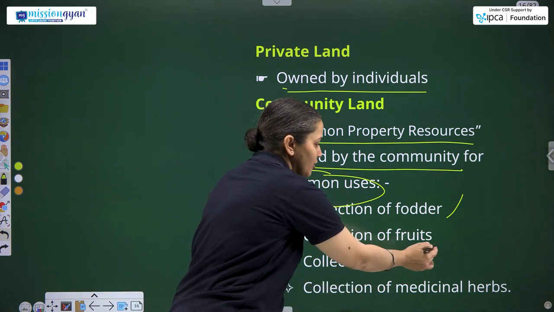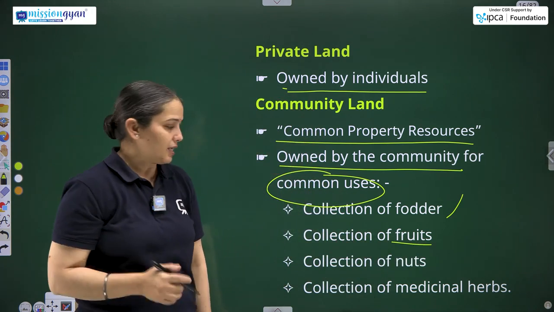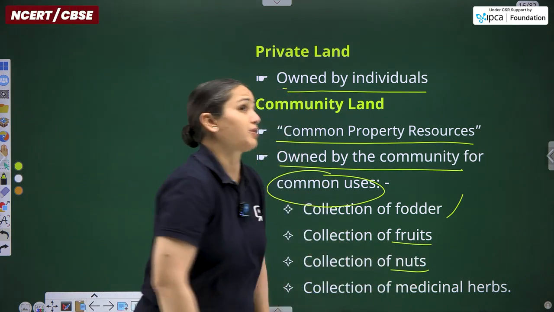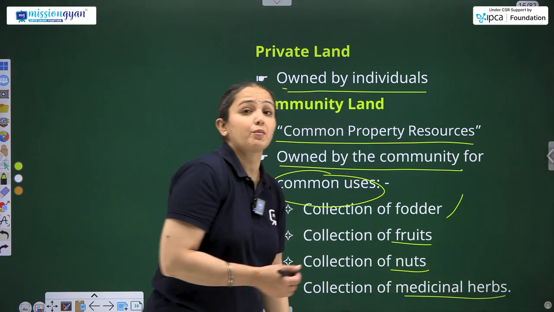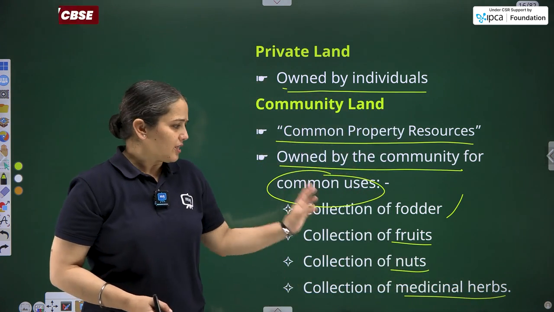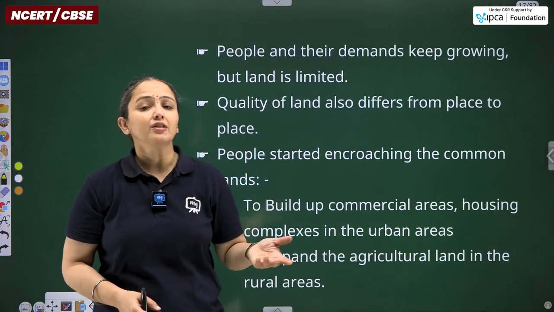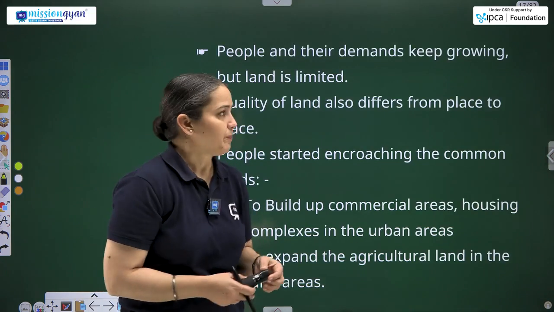Collection of fruits can be done on a community land. Collection of nuts can be done on the community land. Collection of medicinal herbs can be done on the community land as well. So these are the few. There are various other purposes of the community land.